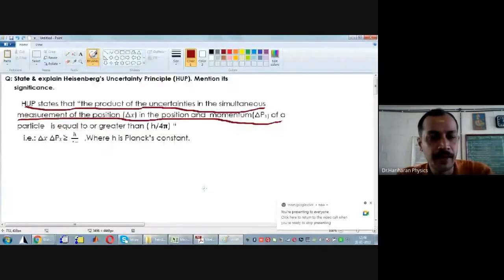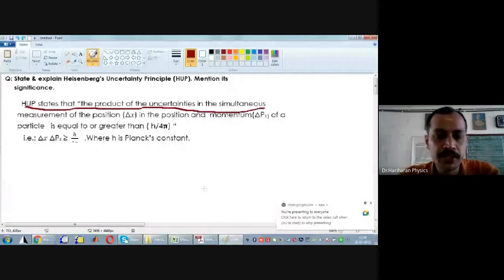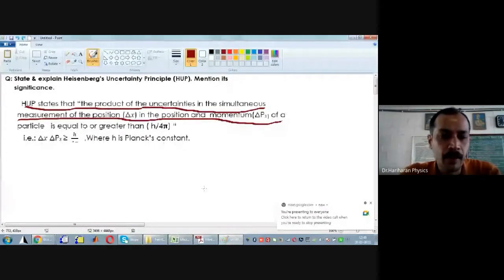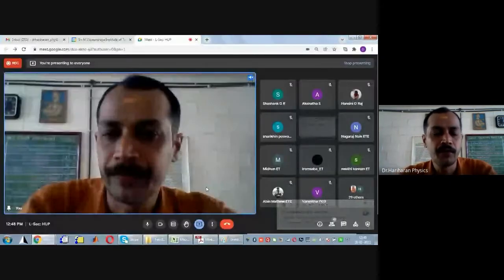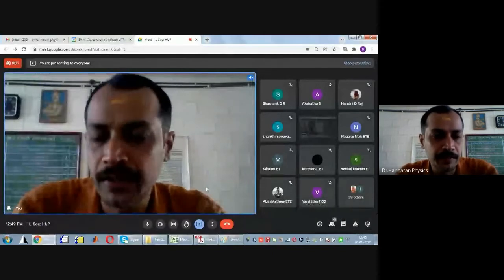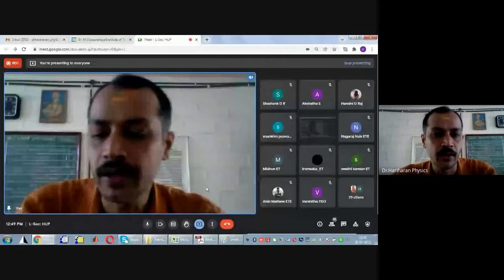Okay. So what is the statement of Heisenberg uncertainty principle? In any simultaneous measurement of both the position and the momentum of a particle, the product of the corresponding uncertainties is constant, or the product of that uncertainty is greater than or equal to h by 4 pi. Now look here, if two quantities, say A and B, have a product that is a constant. Now what can you tell?